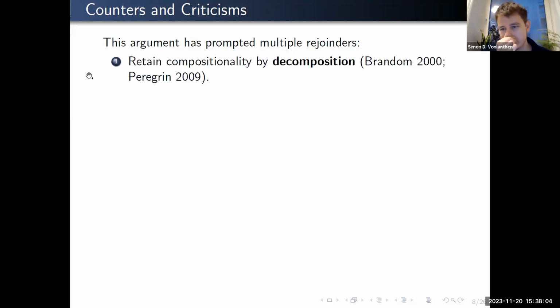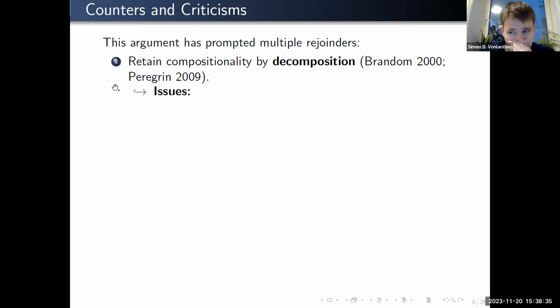Now, inferentialists themselves like to go the route of decomposition, as I like to call it. The idea being that the rules themselves do give you the sentence meaning. Usually this is some sort of assertion potential. And the idea is then to decompose the assertion potential according to the syntactic structure, and sort of endow subsentential expressions with sentence meaning contributions in this way.